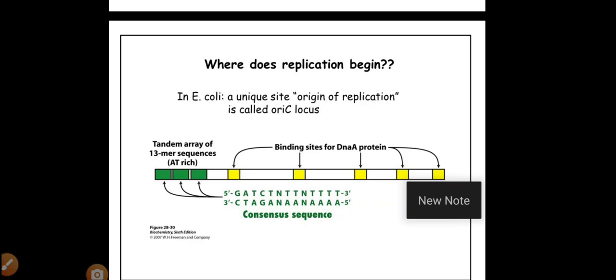DNA is a double helical structure with two strands connected by hydrogen bonds. Before replication, the hydrogen bonds must be broken. The breaking starts at the 13 base pair tandem sequences.